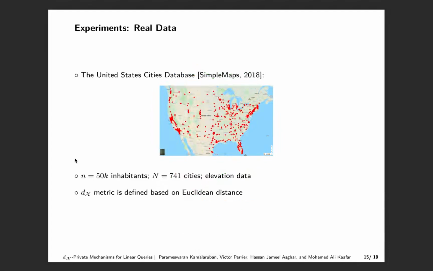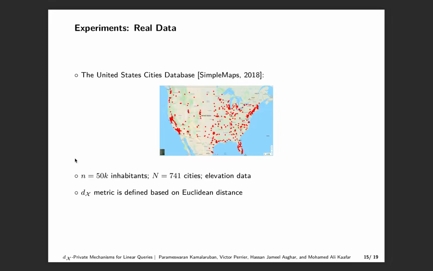Next, we empirically evaluate the Dx privacy mechanism for random single linear queries on a real-world geolocation dataset with longitude, latitude, and elevation attributes. The dataset is based on the United States cities database, which contains location and population count of the cities in the United States along with other details. From this dataset, we extract the location and population count of the cities with more than 50k inhabitants, resulting in a total of 741 cities.